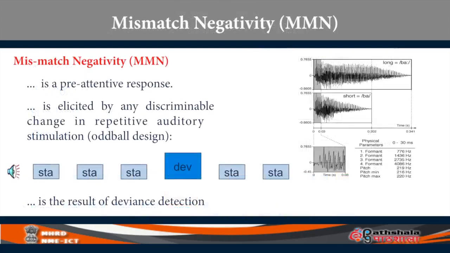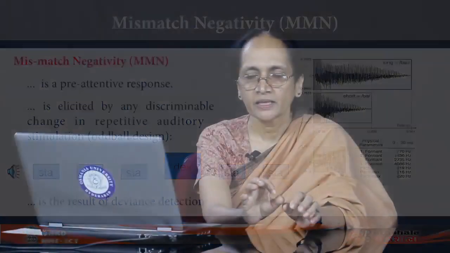See, now you hear stir, and then there is a deviant, then stir. So when the brain detects something is odd or deviant from the regular, it throws up MMN. So MMN is the result of detection of something which is deviant from the standard.